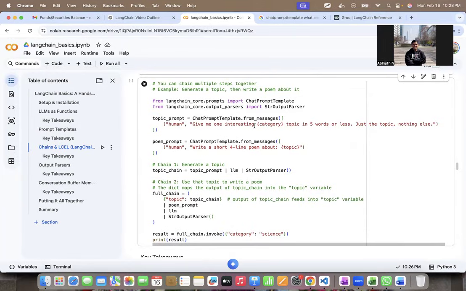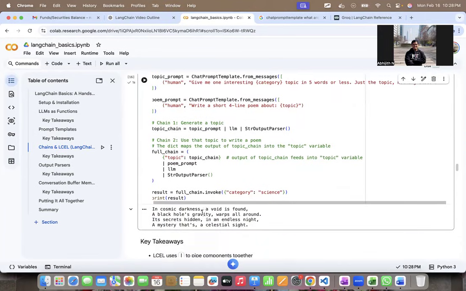Give me one interesting science topic in 5 words or less. Just the topic, nothing else, is the first prompt. So the chain one is going to basically create that output, and that output is fed to the poem prompt, and you're going to get a 4-line poem about science. Hopefully, let us see if that's true.